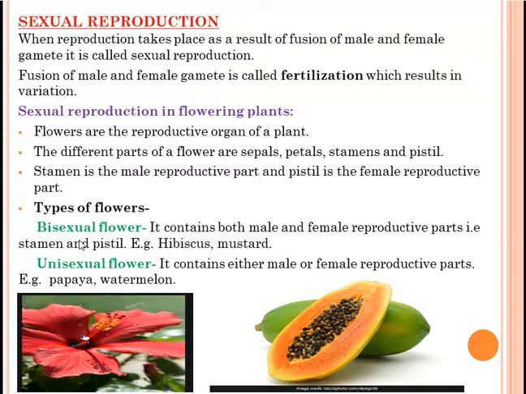So what are bisexual flowers? Bisexual flowers are those in which both male and female reproductive parts, that is stamen and pistils, are present. Hibiscus, you can see the flower, this is the hibiscus flower. Okay, and mustard is also an example of bisexual.